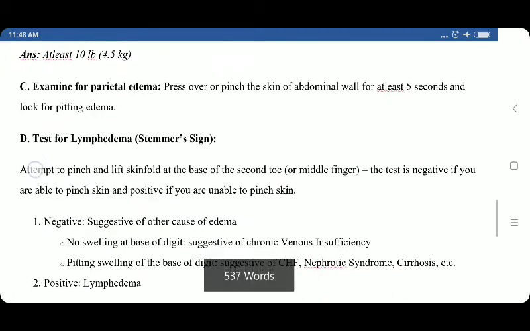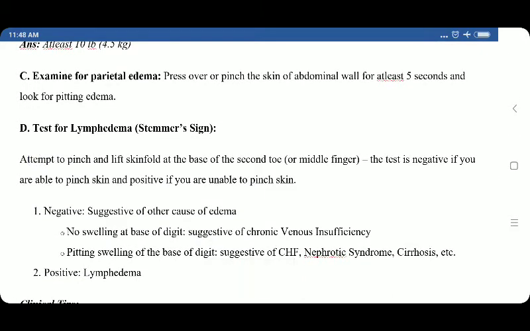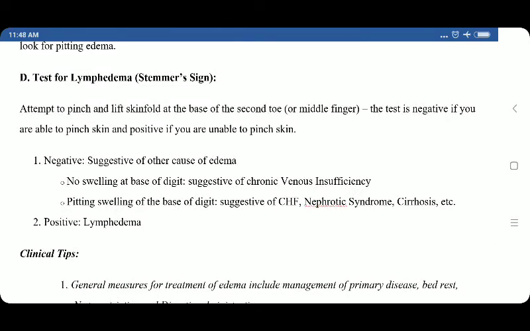Examine for partial edema. Press over a pinch of the skin of the abdominal wall for at least 5 seconds and look for pitting edema. Test for lymphedema. This is also called Stemmer's sign. Attempt to pinch and lift a skin fold at the base of the second toe or middle finger. The test is negative if you are able to pinch the skin and positive if you are unable to pinch the skin.